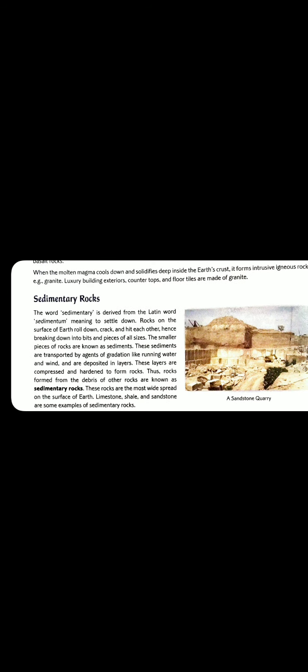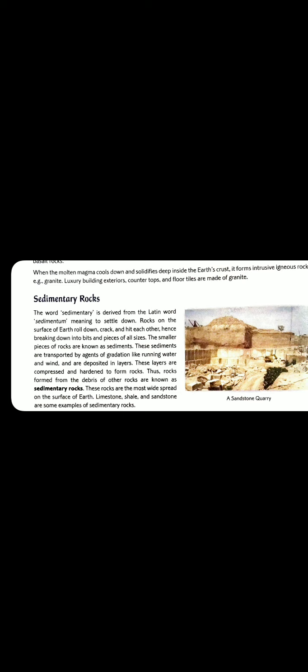Some portions of the molten magma go down deep inside the earth and cool down, forming the intrusive igneous rock. For example, granite. Some luxury building exteriors are made from granite. Countertops and floor tiles are made of granite. Generally we use it in our buildings and construction.